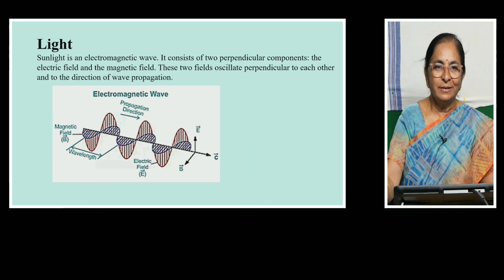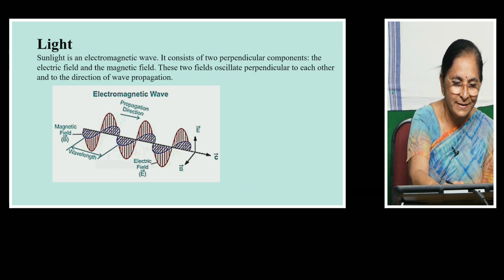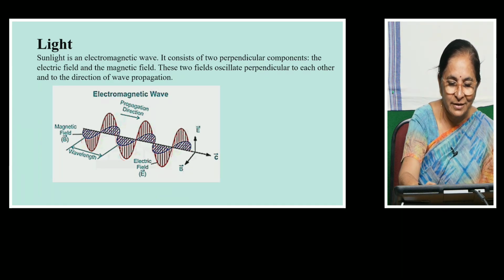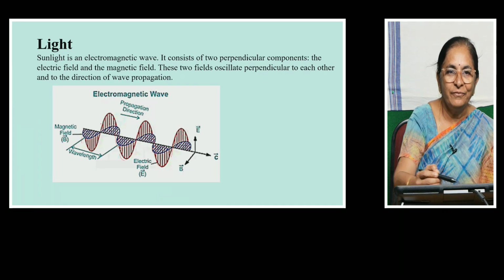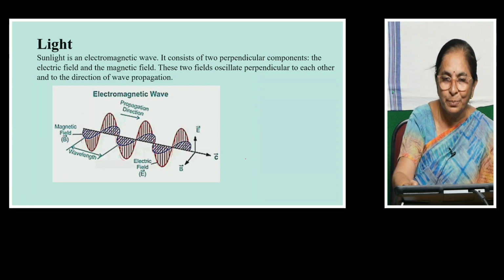You can see here the electromagnetic wave can be depicted by this is the electric field and this is the magnetic field. The electric and magnetic fields vibrate perpendicular to each other and also to the propagation direction.